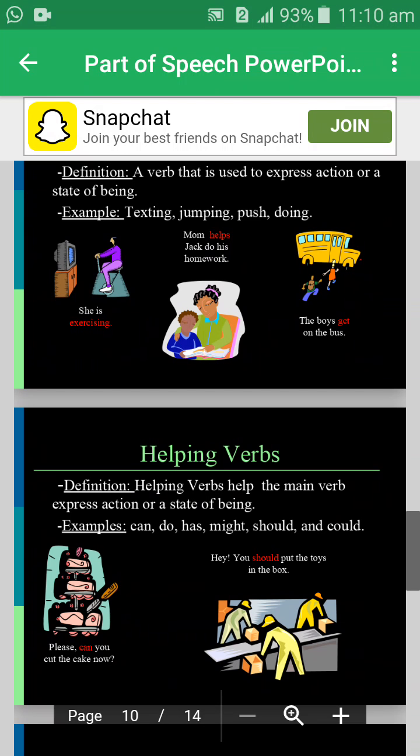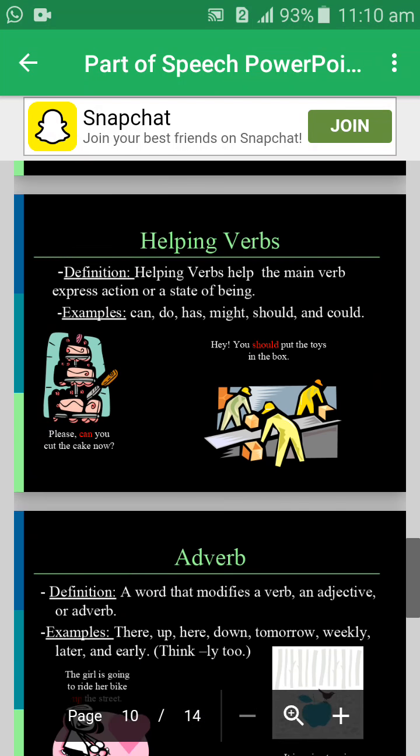Example: can, do, has, might, should, and could. Examples of sentences: Please, can you cut the cake now? Hey, you should put the toys in the box.